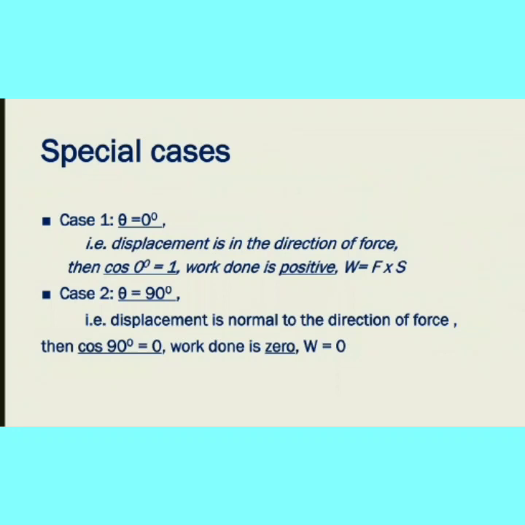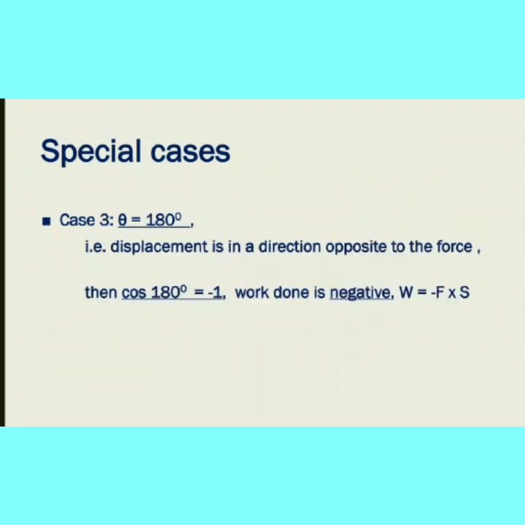Second one is 90 degree. 90 degree means inclination, normal line we are going to draw. So if we draw a normal, then cos 90 degree is equal to 0, then work done is 0. Case 3 is theta is equal to 180 degree.